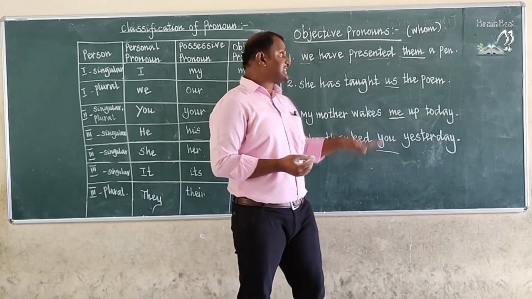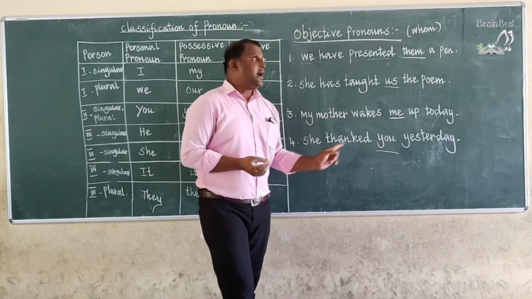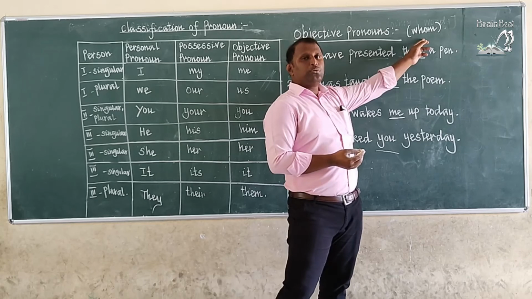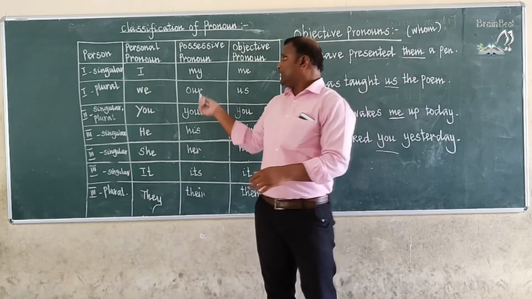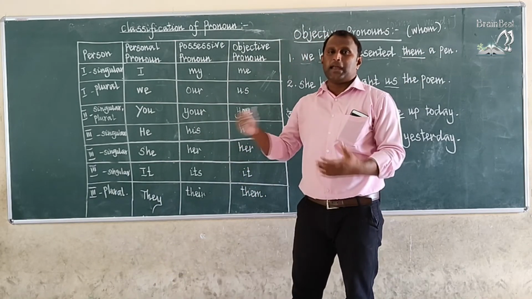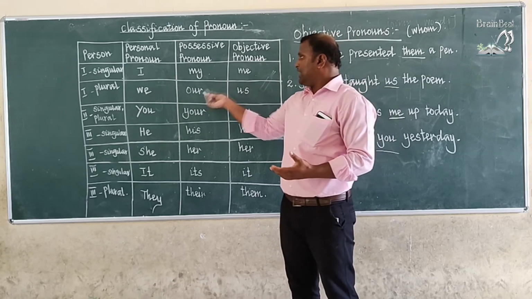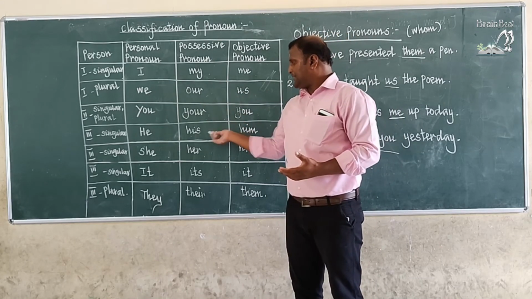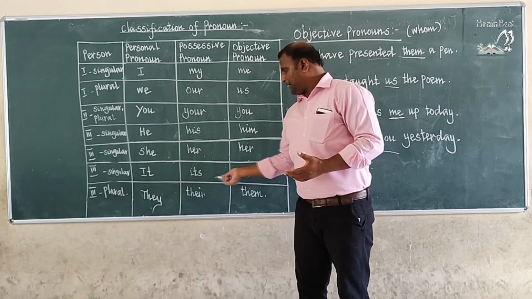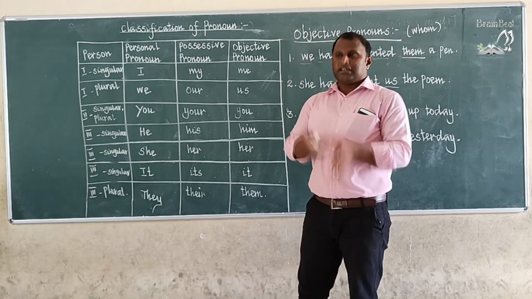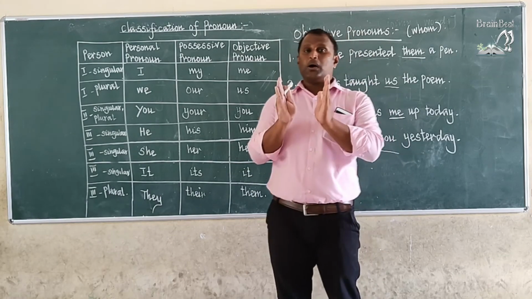Okay, a sentence will not start with objective pronouns, children. Possessive pronouns are always added with a noun. I said, my pen, our pen, your pen, his pen, her pen, its pen, their pen. Okay, it must be coming with a noun.